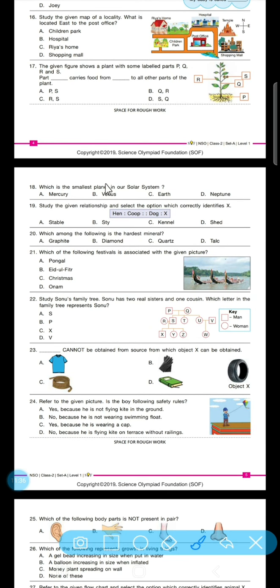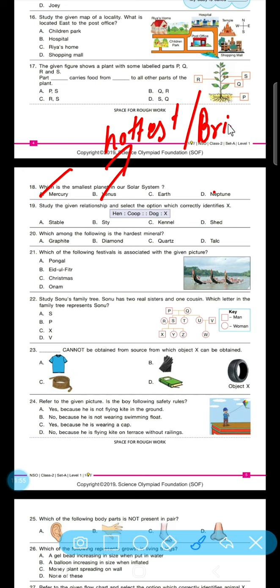Which is the smallest planet in our solar system? So Mercury, Venus, Earth and Neptune. So if we see, the smallest planet is Mercury. Venus is the brightest and hottest one, and also known as Earth's sister.